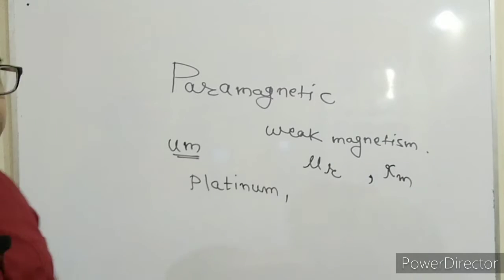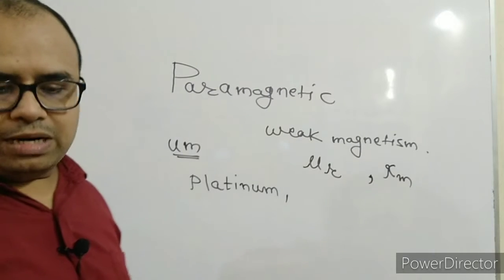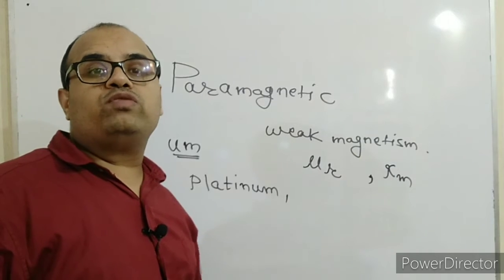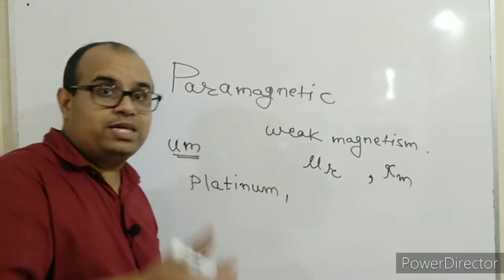That is something we have to look for in a material, because then we can decide where it should be used and what its applications can be.